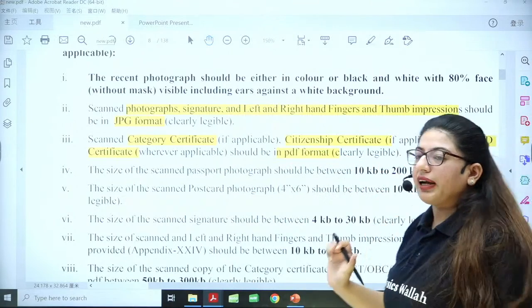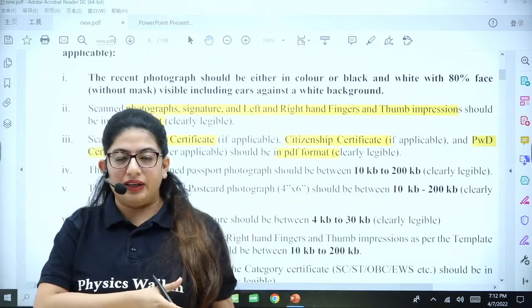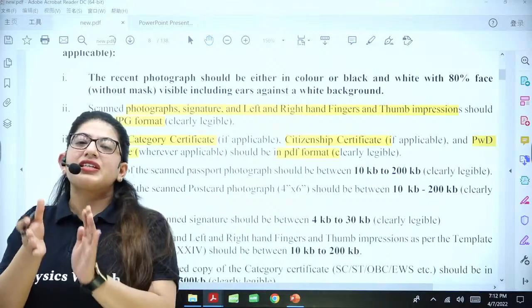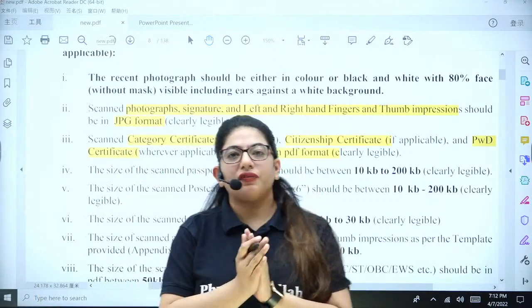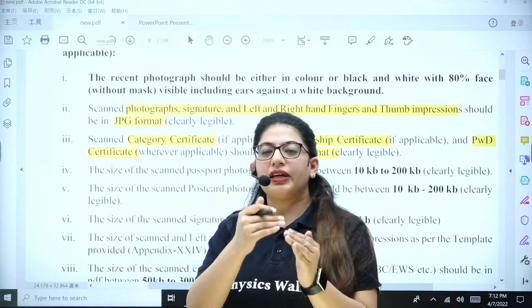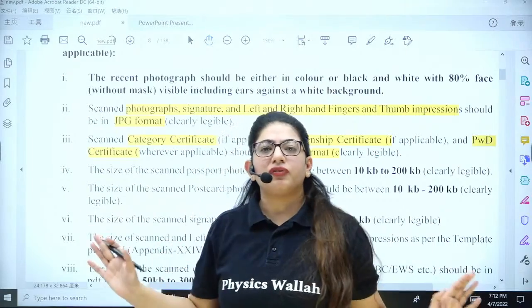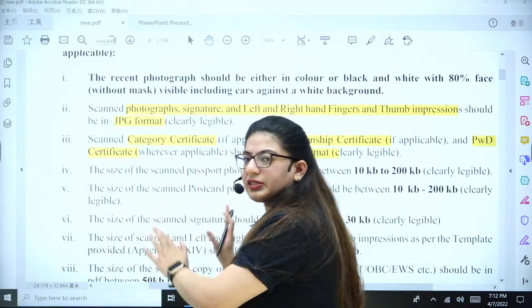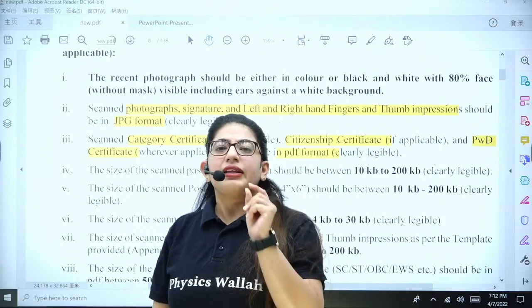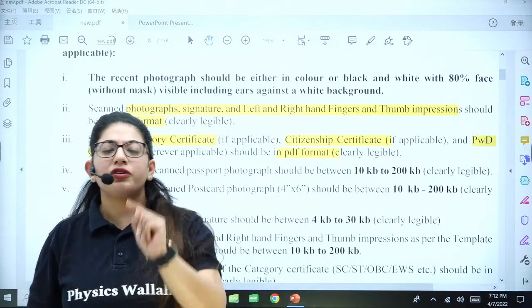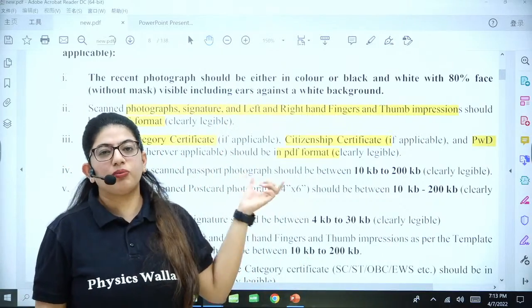There is also another category, PWD, persons with disabilities, who are physically challenged or handicapped. They also have to make one certificate where they will prove that yes, they have a particular disability. Now, you cannot make the certificate from just any area. Rather, in this particular bulletin, they have mentioned particular hospitals that will make a certificate for you, which you can use in the NEET. Fine. So you have to make that.